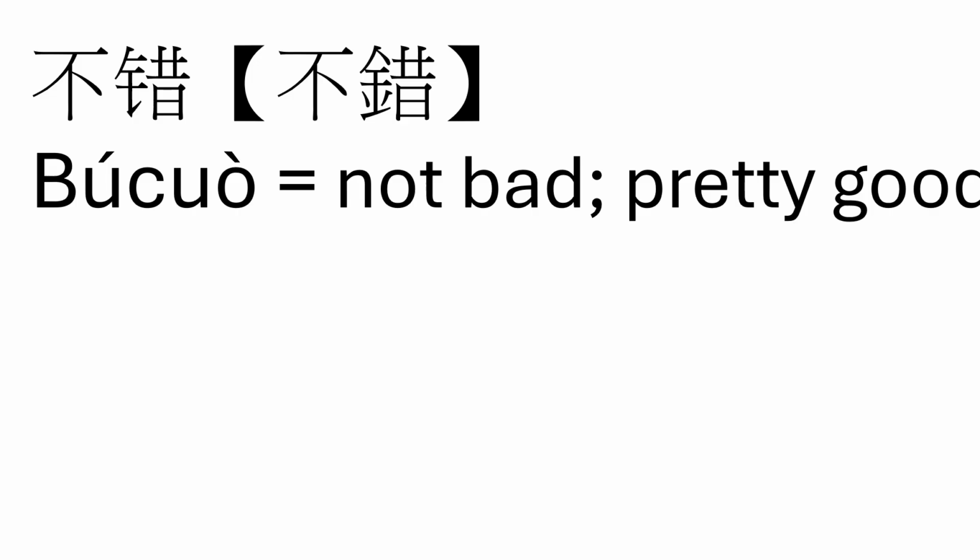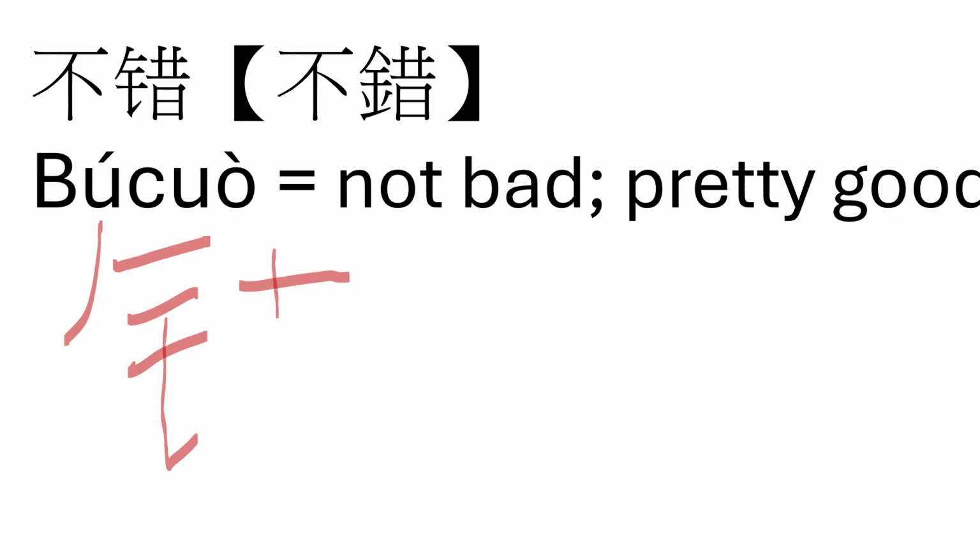Simplified characters first. We're going to start over here on the left with the metal radical. You may remember that we saw this same metal radical in the character zhong of dianzhong. Then we come over here on the right and go horizontal, vertical, vertical, horizontal, and then we draw a sun radical on the bottom, a box with a line in the middle of it.